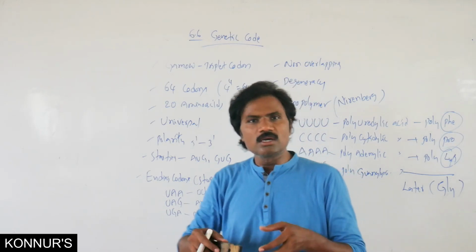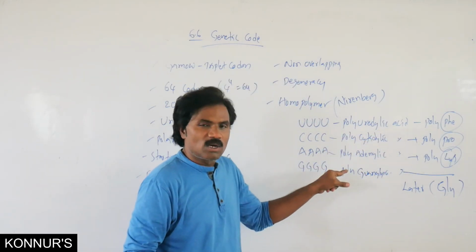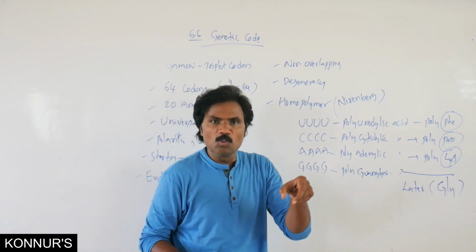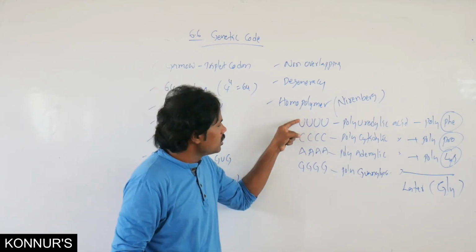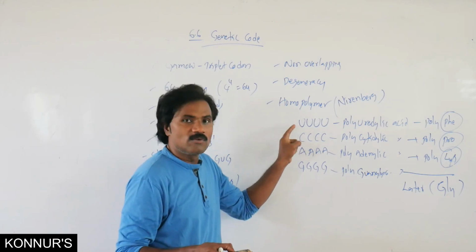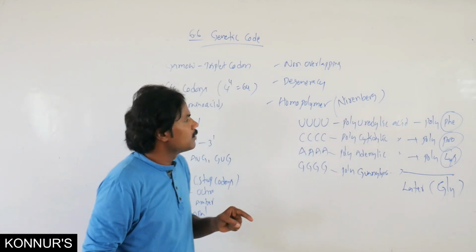Whenever similar codons are repeatedly present, it looks very simple. From an exam point of view: what is the first triplet codon? What is the first homopolymer? Nirenberg explained it. They give options, and your answer will be the first one. It represents phenylalanine.